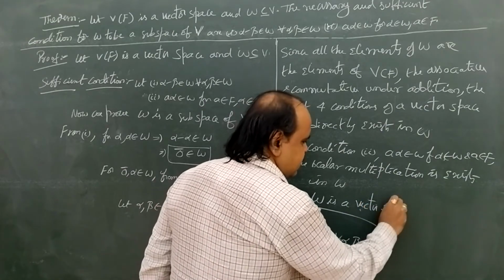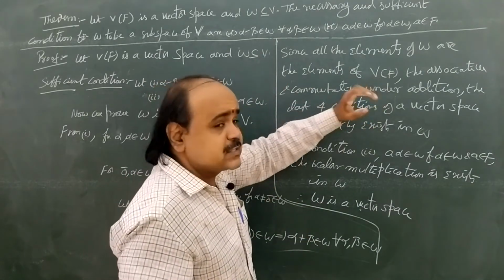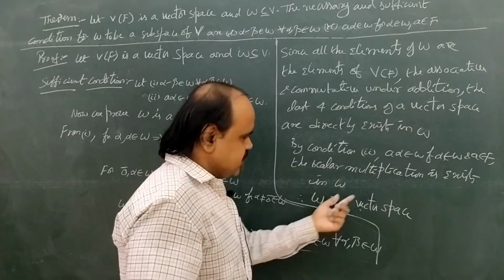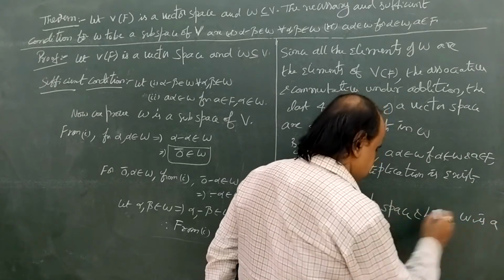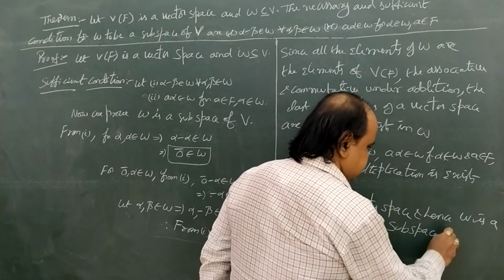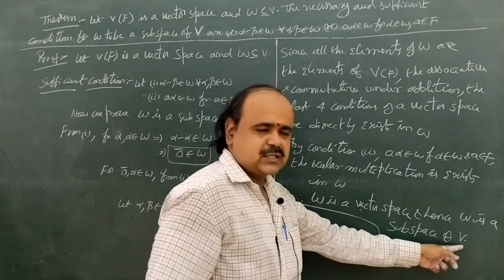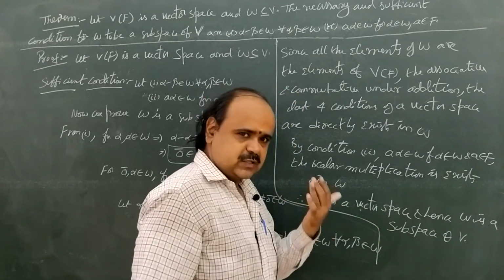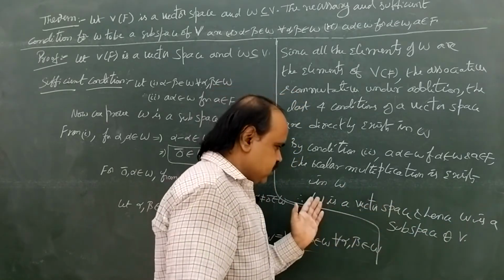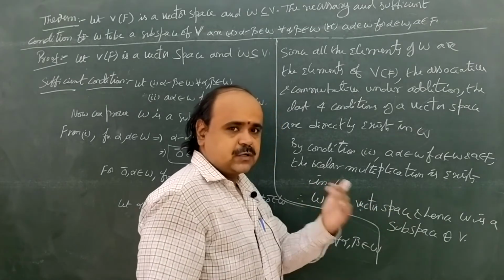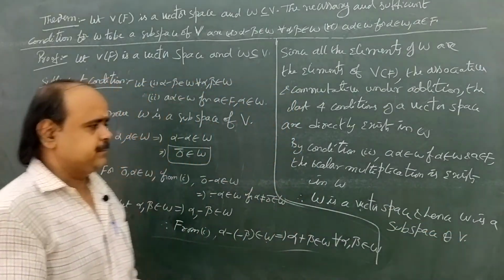Since W is a subset of a vector space V, and we have now proved W is a vector space, hence W is a subspace of V. Okay, we proved W is a vector space, and since W is a subset of another vector space capital V, hence W is a subspace of capital V.